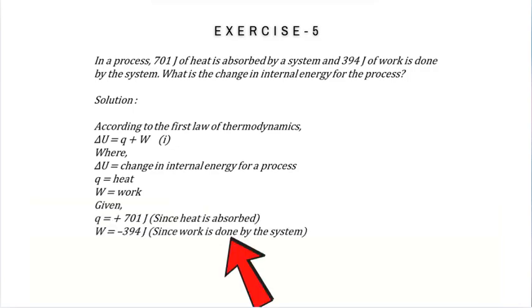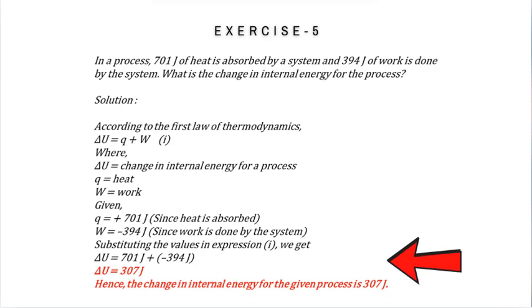Given Q equal to plus 701 joules since heat is absorbed, W equal to minus 394 joules since work is done by the system. Substituting the values in the expression, we get delta U equal to 701 minus 394, which is equal to 307 joules. Hence, the change in internal energy for the given process is 307 joules.